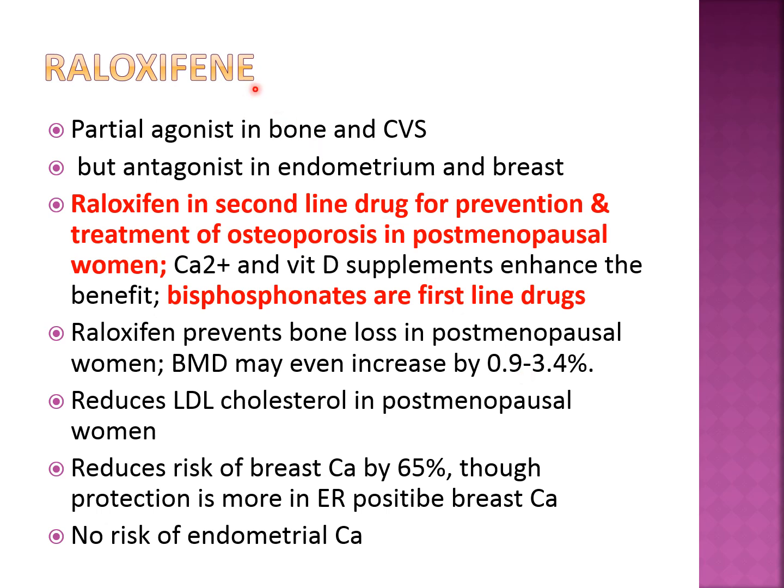Another drug in the SERM, that is the modulator, is raloxifene. It is agonistic on bone and the cardiovascular system, but antagonistic in endometrium and breast. That's why raloxifene is a second line drug for the prevention and treatment of osteoporosis in the post-menopausal woman. Calcium and vitamin D supplements obviously have to be given to enhance the benefit, but bisphosphonate type of drugs like alendronate, zoledronate or etidronate are the first line drugs for osteoporosis in the post-menopausal woman rather than raloxifene or rather than estrogen.